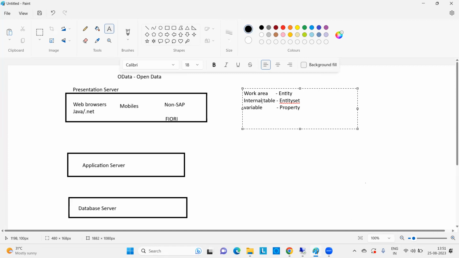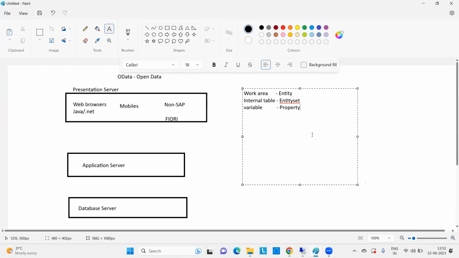In ABAP, we call it an internal table, meaning it will contain multiple lines of information. The same thing in OData we call the entity set. And a variable, a single variable, is used to save a single value, a single field value. We call these variable attributes, and here we will call it the property.